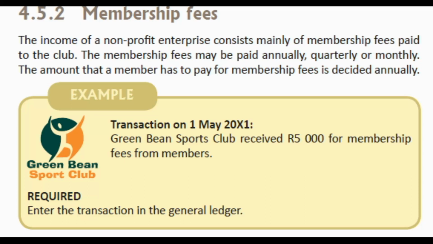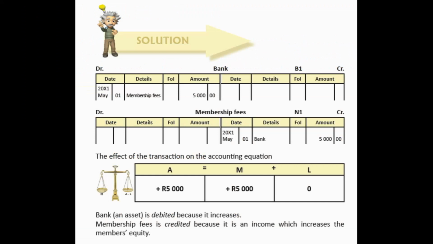Okay, let's get the transaction example. Green Bean Sports Club received 5,000 Rand for membership fees from members. That is plain straightforward. Debit bank with 5,000 because it's an asset that increases, and we credit membership fees account, which is an income account, so it is a nominal account. So we're going to credit membership fees with the 5,000.